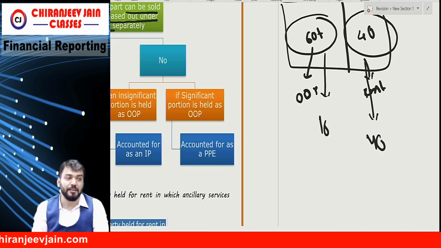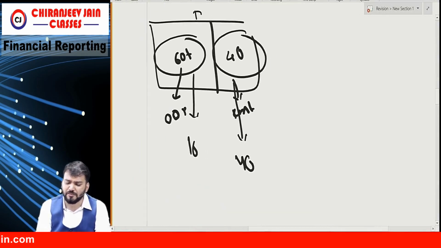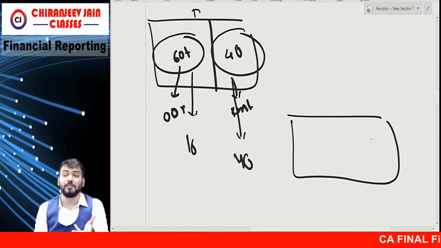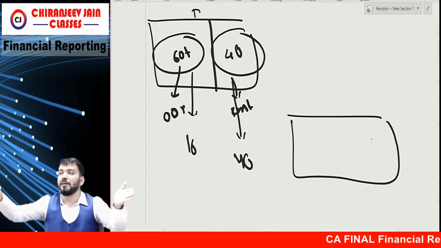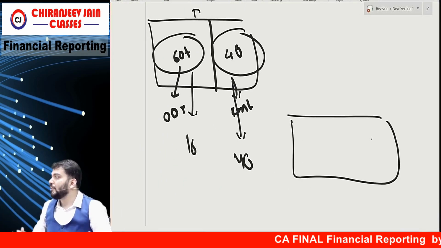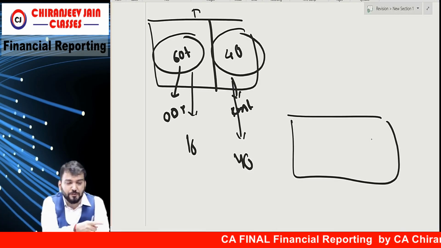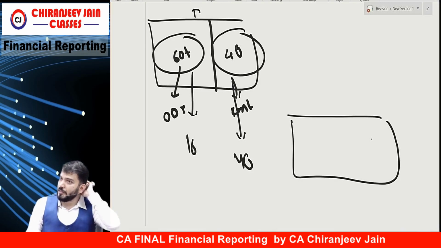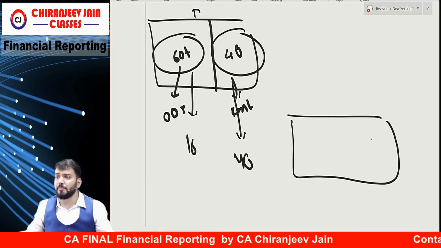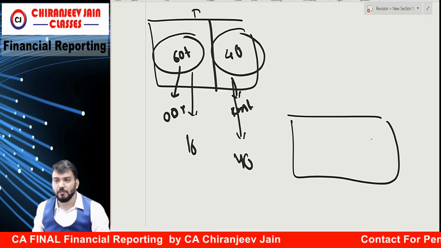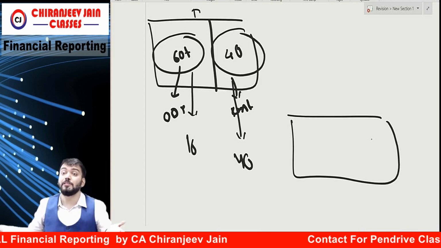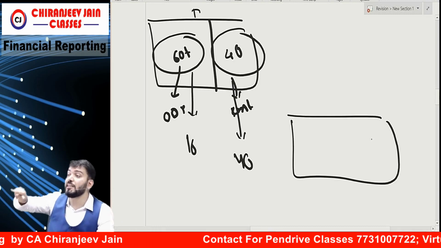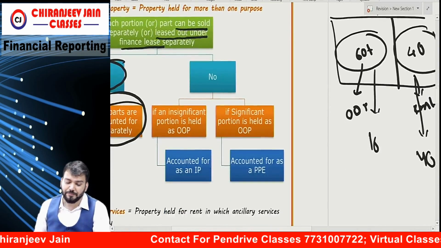Then apply different Ind AS. But suppose this is one ground floor only, can we sell it separately? In most cases, no. For example, this is one classroom. This portion I am using for my office and that I have given on rent. So it might happen this cannot be sold separately. If it cannot be sold separately, then we cannot separate it. Then which Ind AS will apply?